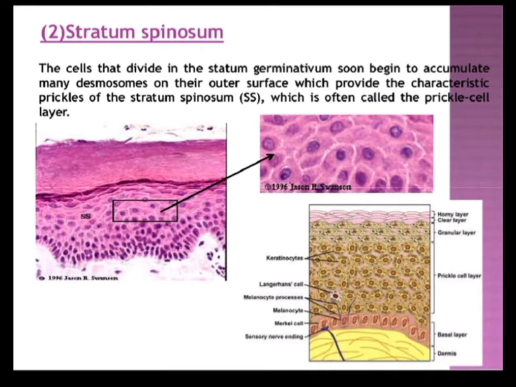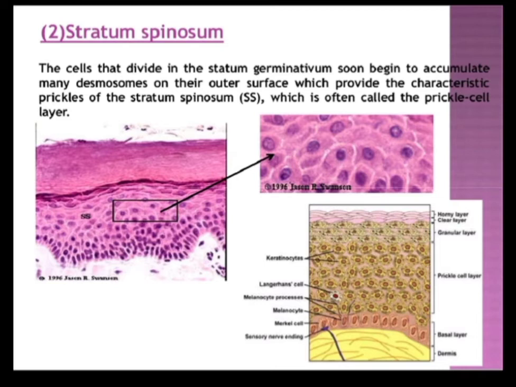Then next is the stratum spinosum. The stratum spinosum comprises several layers of irregular polyhedral keratinocytes. You can see this is the first layer, and then there are several layers of polyhedral cells, which are keratinocytes containing spherical nuclei. Towards the surface the cells become flattened. In ordinary histological sections, the cells of the stratum spinosum show fine cytoplasmic processes of the adjacent cells.